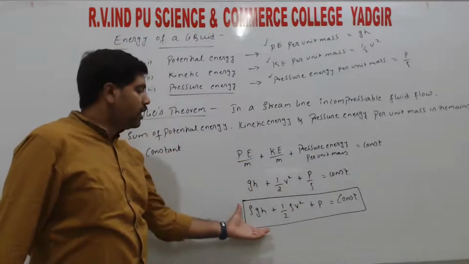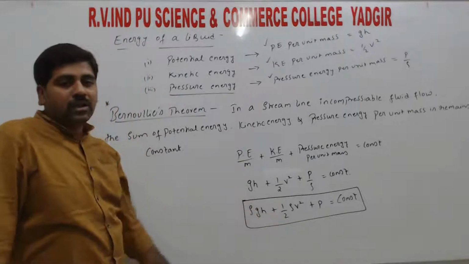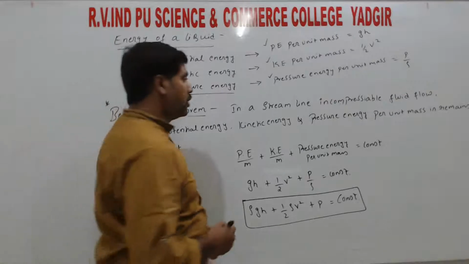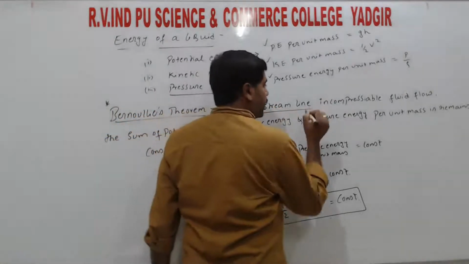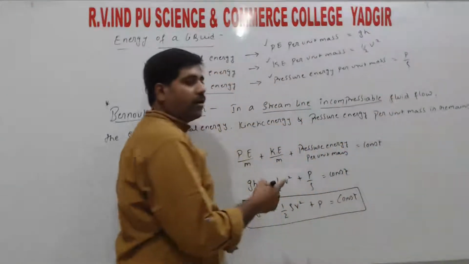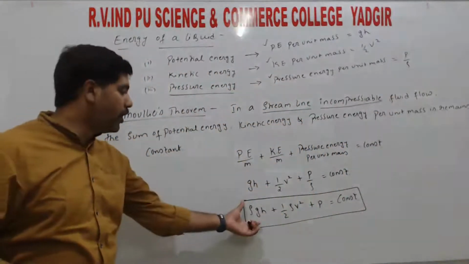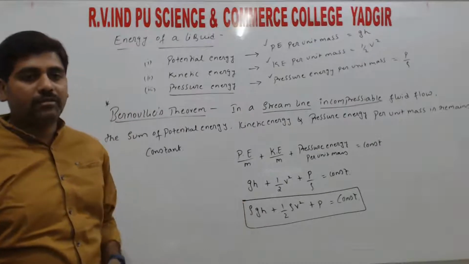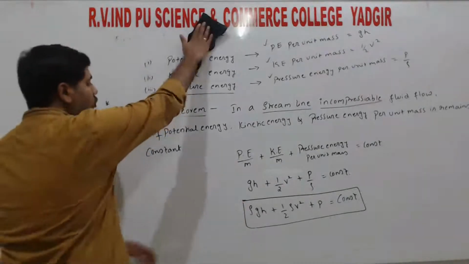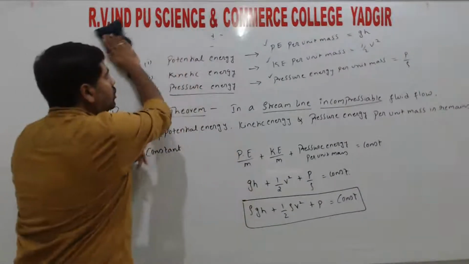So the derivation is that now we need to prove this relation, right? So as the statement says, the fluid which is flowing is streamlined and it is incompressible. So considering both cases, we are going to derive this relation, right? A very important derivation. To understand this, we need to know the energies, right?